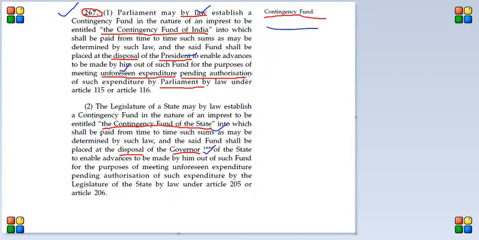But the thing we have to remember is that after taking the money, a law needs to be passed by the parliament to make it valid. So here it is a little bit reverse. In case of consolidated fund, we have to first pass a law and then withdraw money. In case of contingency fund, money can be withdrawn immediately because it's an emergency, and later on Parliament has to pass a law approving the earlier withdrawal. That is the thing we have to remember. So same thing in case of state also. That's all about contingency fund.